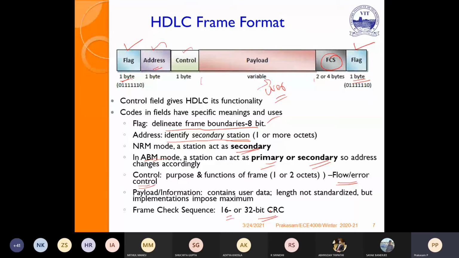The fourth field is the payload or information. It contains user data, and its length is variable and cannot be fixed. The fifth field is the FCS, frame check sequence, an error detection technique, either a 16 or 32-bit CRC. This is the HDLC frame format.